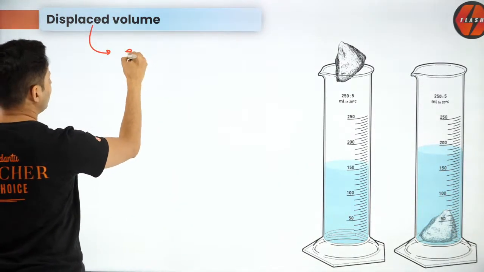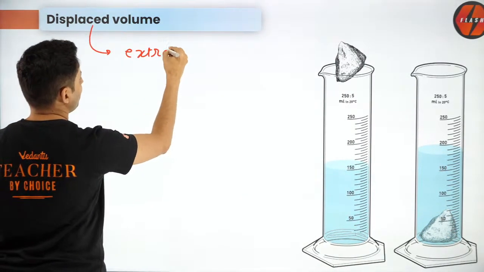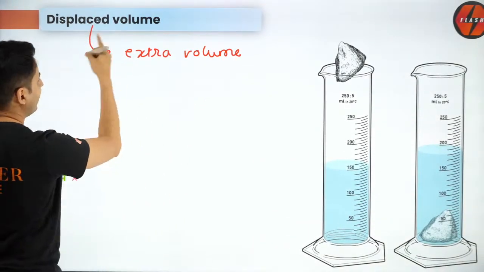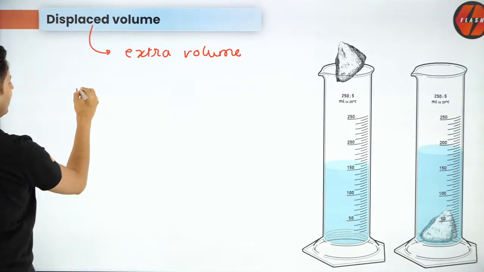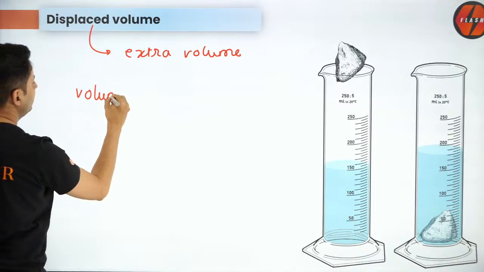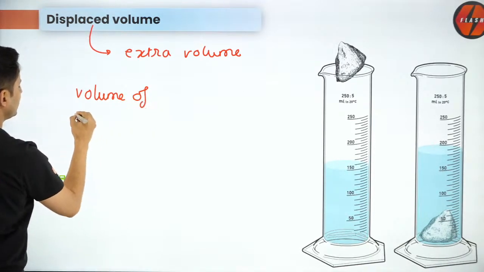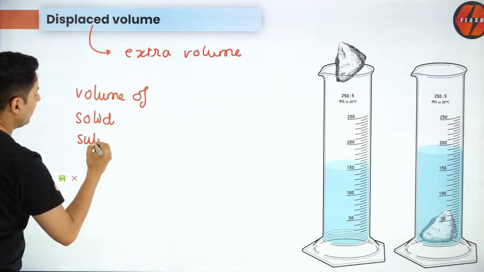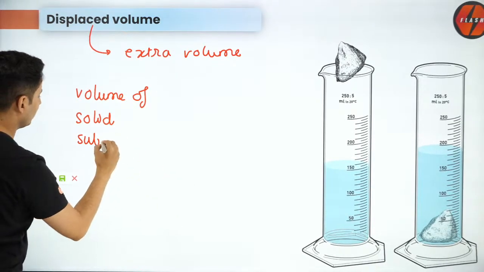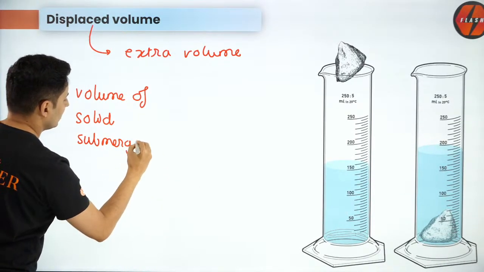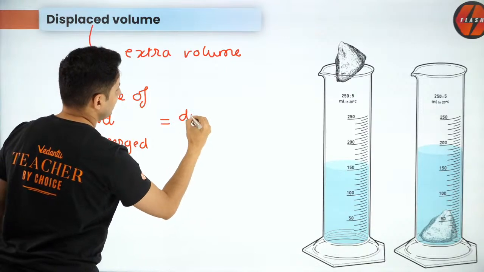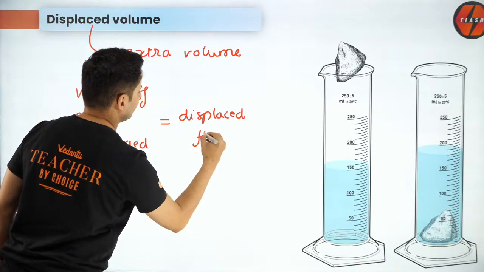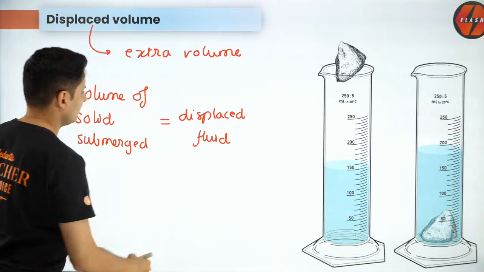So that extra volume is called the displaced volume. I can also say the volume of solid submerged, the part of the solid which is inside the liquid, is called the displaced fluid.